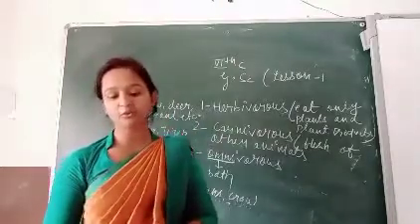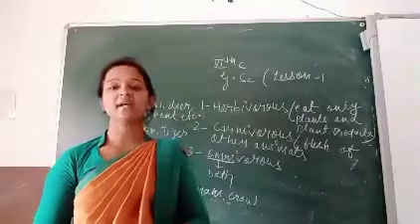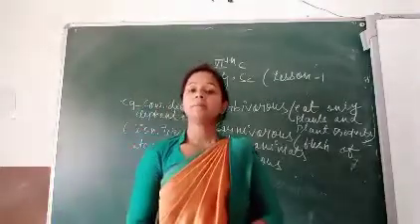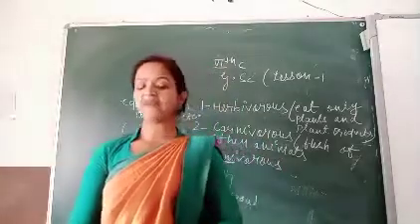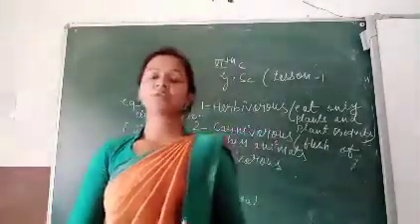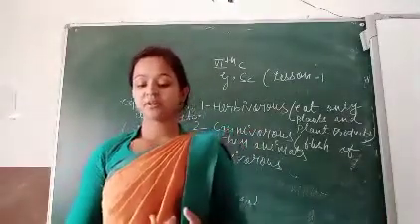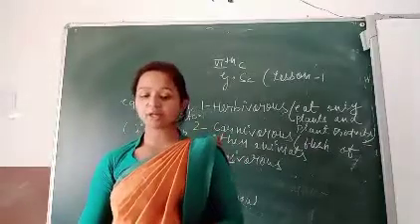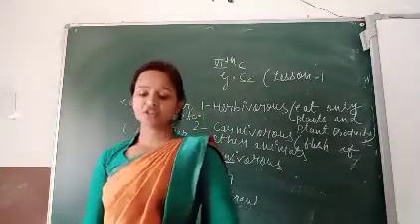And fourth, for protection from diseases and infections. So why do we need food? For energy, for growth, for repair of damaged body parts, and for protection from diseases and infection.